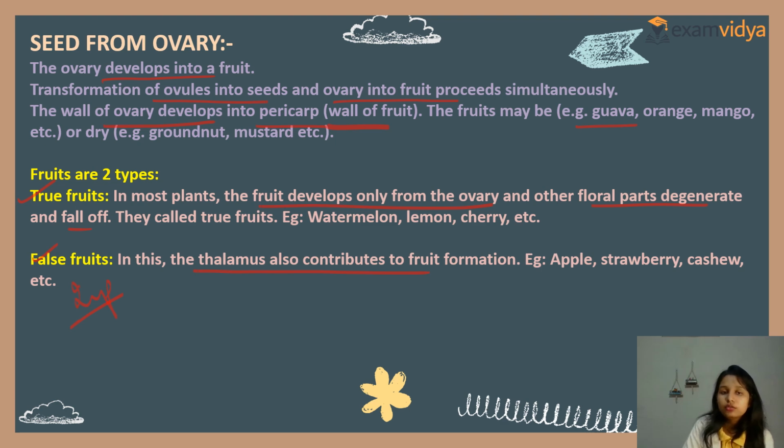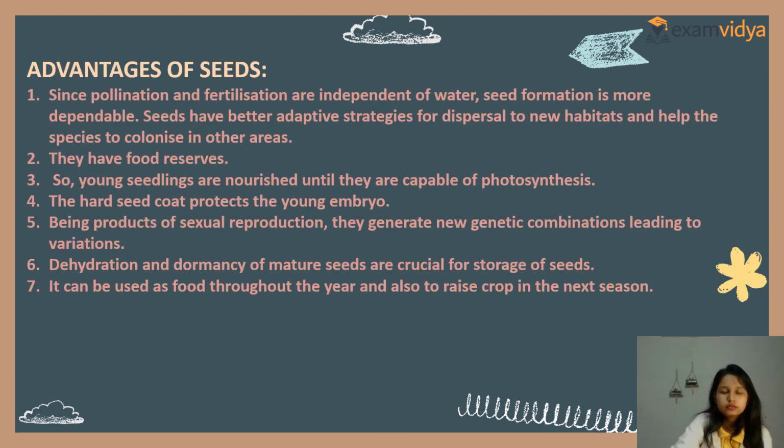Clear? Why true fruit? Because the fruit develops only from the ovary. But in the false fruit, it develops from the thalamus also. This is the huge difference you must remember. Very important. Now, what are the advantages of seeds?